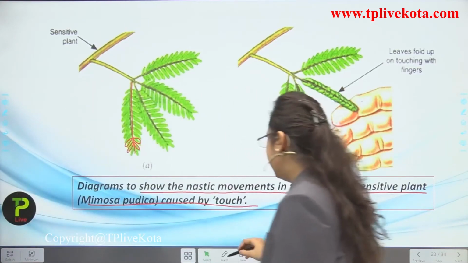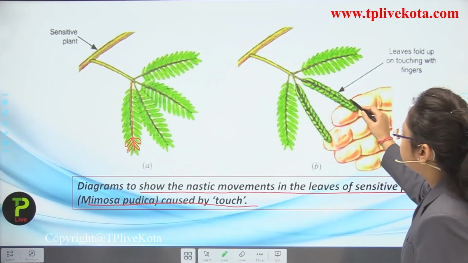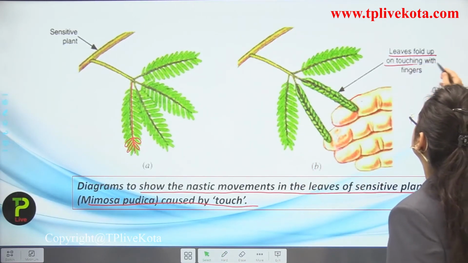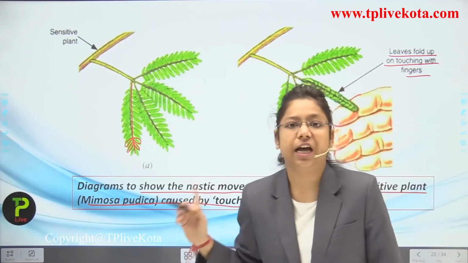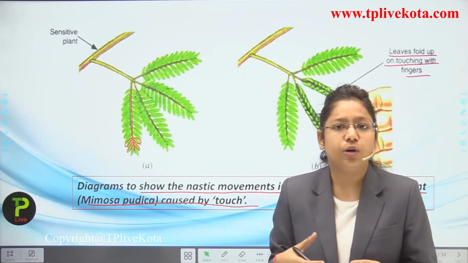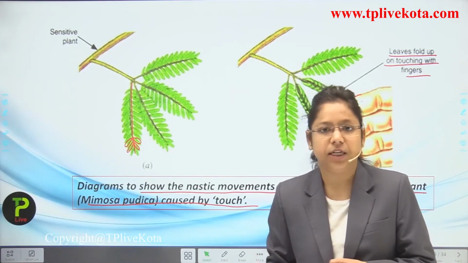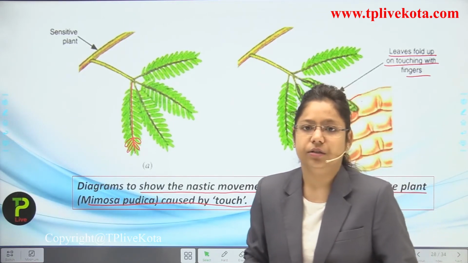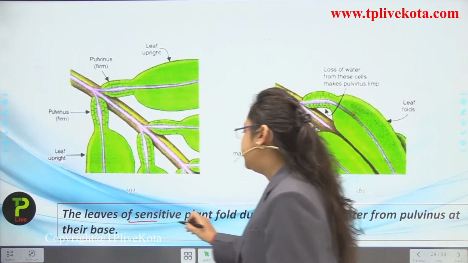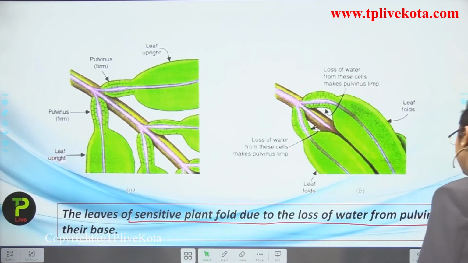Now when the person is touching these leaves, they just get closed. Leaves fold up on touching with the finger. So this is how Thigmonasty works, and these leaves get closed because their cells change turgidity after the loss of the water.